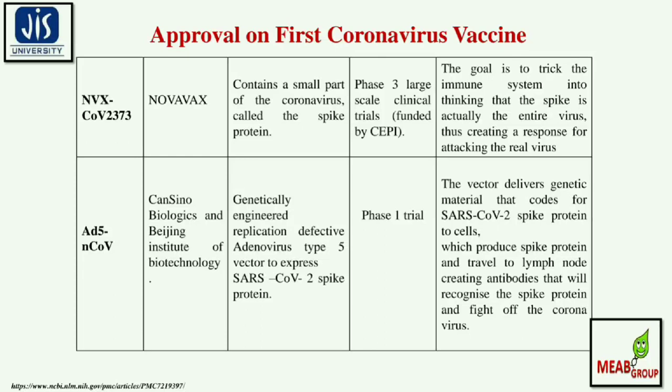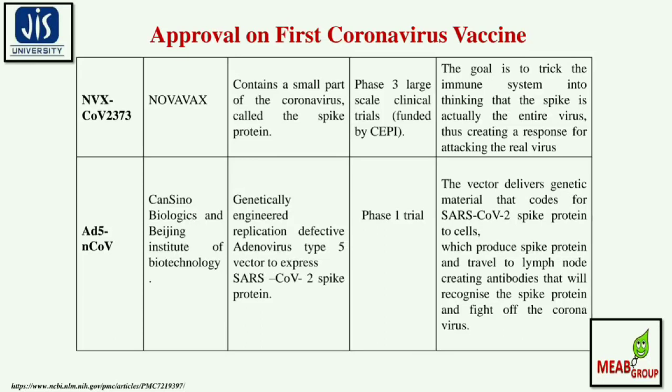The next one is NVX-CoV2373. The developer is Novavax. It contains a small part of the coronavirus called the spike protein. It is under phase 3 trial, a large-scale clinical trial funded by CEPI. The major goal is to trick the immune system into thinking that the spike is actually the entire virus, thus creating a response for attacking the real virus.